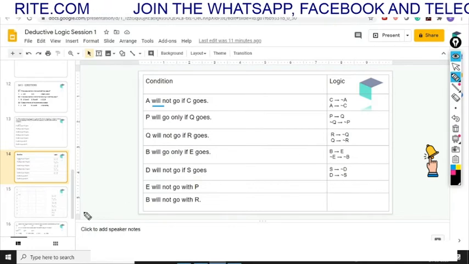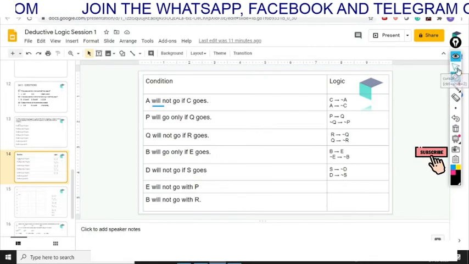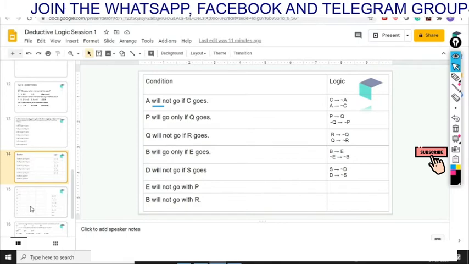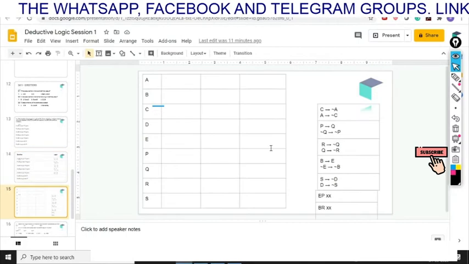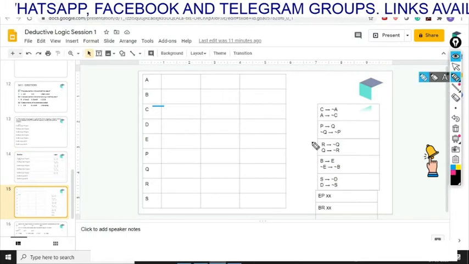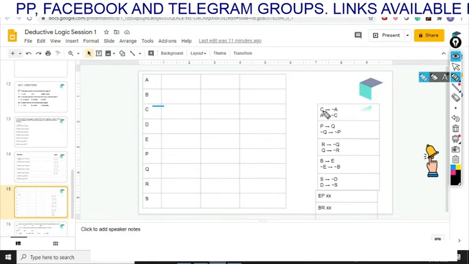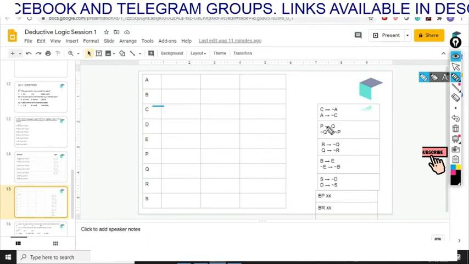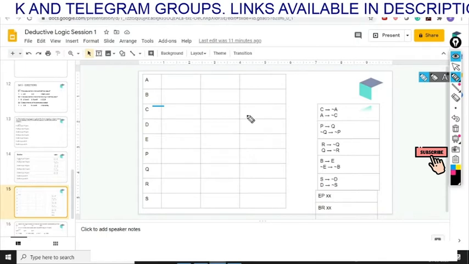Okay, so if this is clear, we'll move to the way we actually solve this set. All the conditions are written on the right hand side. You can check that C implies negation A, and A implies negation C. All the contrapositives are also mentioned.